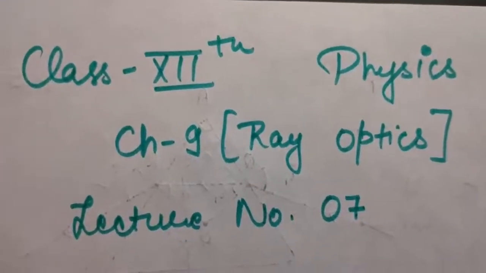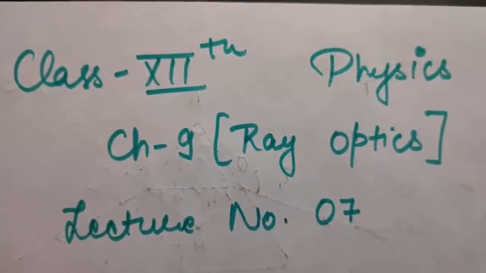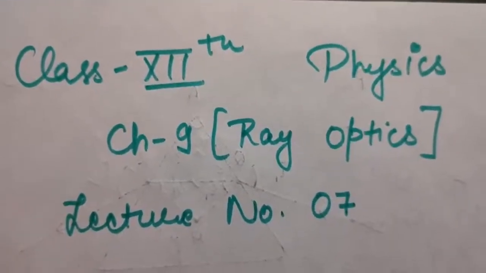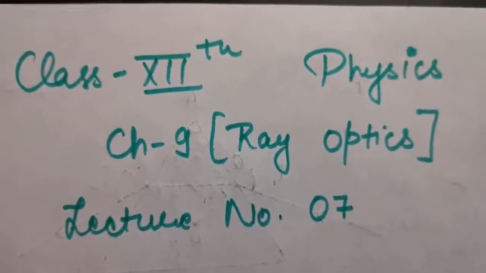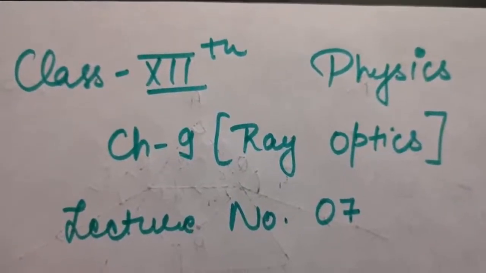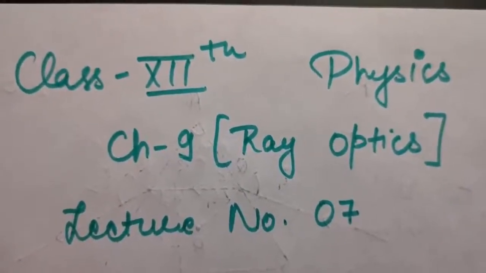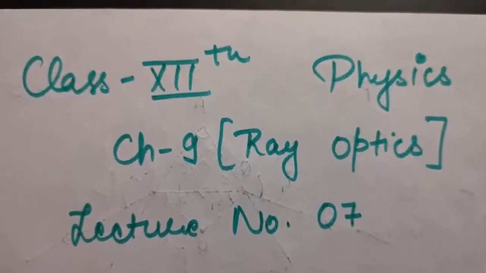So this is your subject physics, chapter number 9, that is ray optics, and lecture number 7. Yesterday in the last lecture we were studying about combination of lenses when there was some gap between the lenses and when there was no gap between the lenses. So today also we will be continuing with that. So let us start with today's lecture.